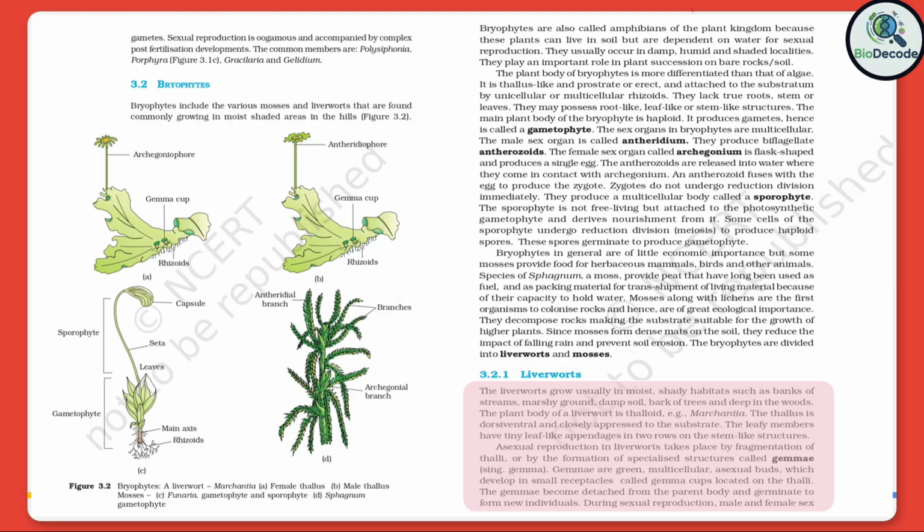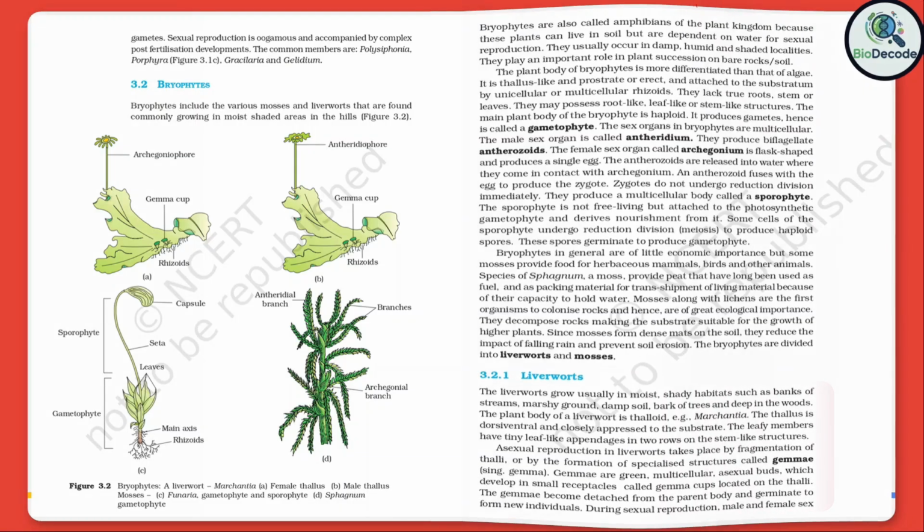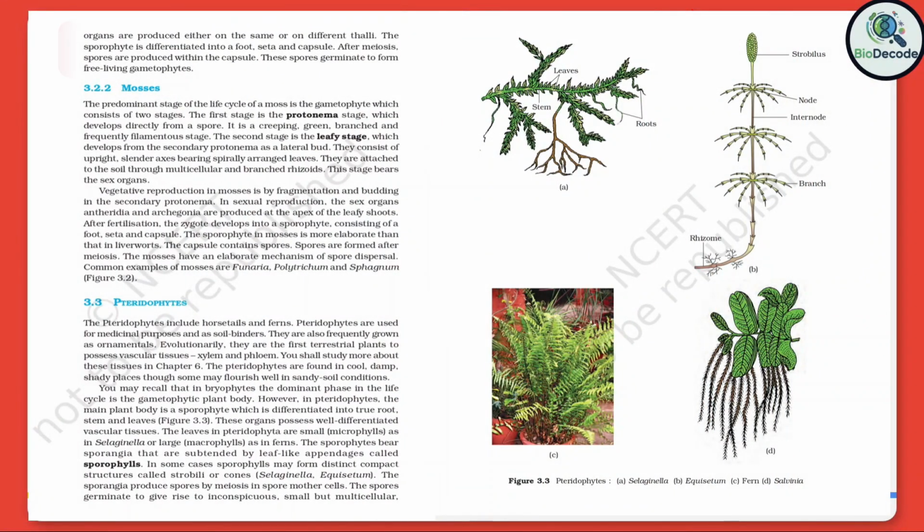Asexual reproduction in liverworts takes place by fragmentation of thalli or by the formation of specialized structures called gemmae. Gemmae are green, multicellular, asexual buds which develop in small receptacles called gemma cups located on the thalli. Gemmae become detached from the parent body and germinate to form new individuals. During sexual reproduction, male and female sex organs are produced either on the same or on different thalli.